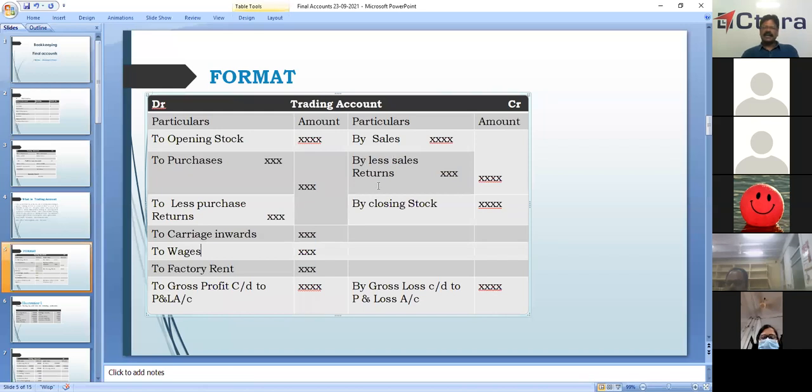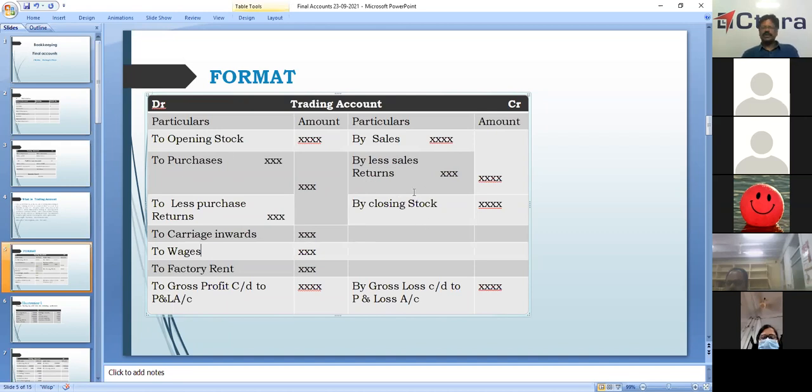By sales. When we sell something, there may be some defective material, and the person who purchases our material may return it to us. It becomes sales returns. So we have to subtract sales returns from sales. We get net sales, and then closing stock.